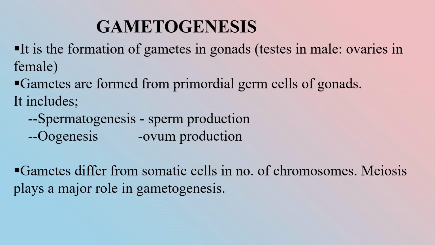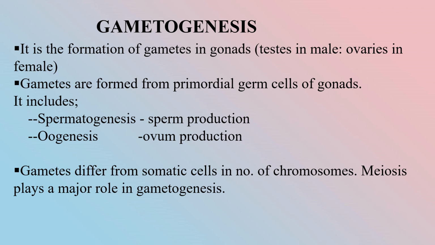Gametogenesis is the formation of gametes in gonads, which takes place in testes in male and ovaries in female. Gametes are formed from primordial germ cells of gonads. It includes spermatogenesis and oogenesis: spermatogenesis for sperm production and oogenesis for ovum production.